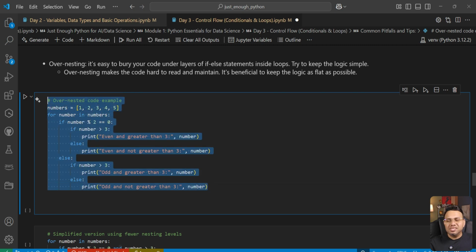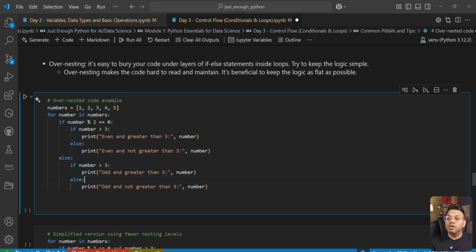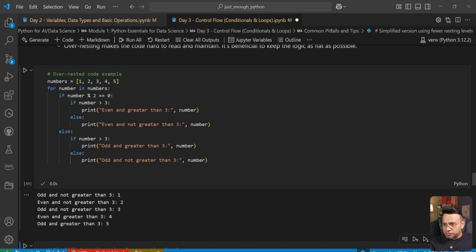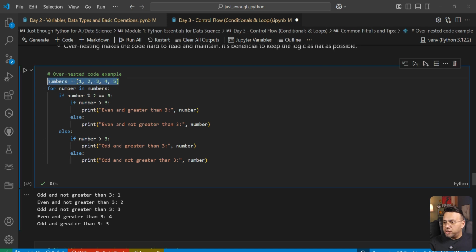This right here is a nested loop, nested if else condition within a loop. Let's execute this. Well, that's great. Let's look at the code once. We have a list named numbers, which contains numbers from 1 to 5. And then we are saying for number in numbers, that's great. A for loop. We are saying if these numbers are divisible by 2 and if they are greater than 3, we print even and greater than 3. Else we say even and not greater than 3.